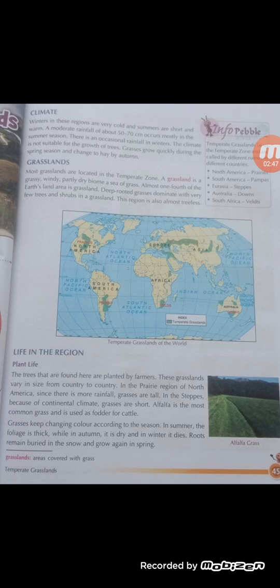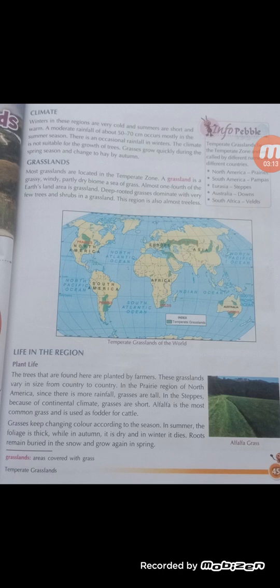Almost one-fourth of the earth's land area is grassland. Deep-rooted grasses dominate, with very few trees and shrubs in the grassland. This region is almost treeless. Here, trees do not grow on their own. Farmers plant the trees. Now, let us learn about the life in this region, that is, temperate grassland.